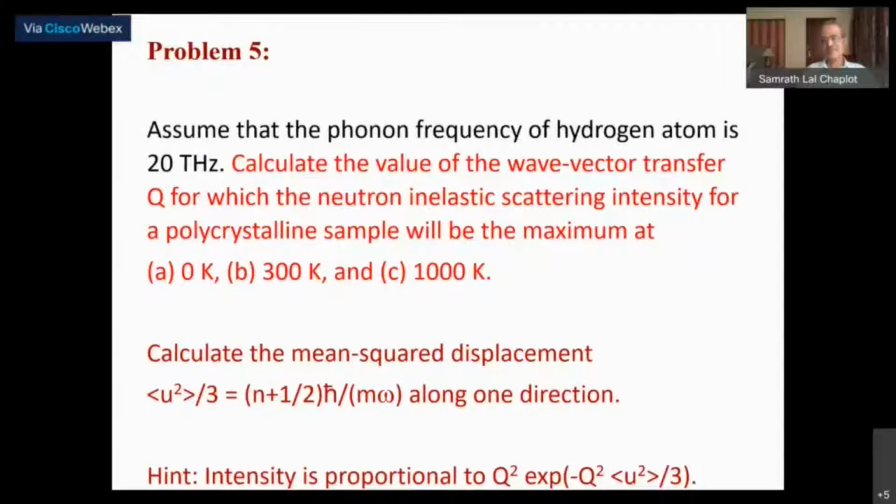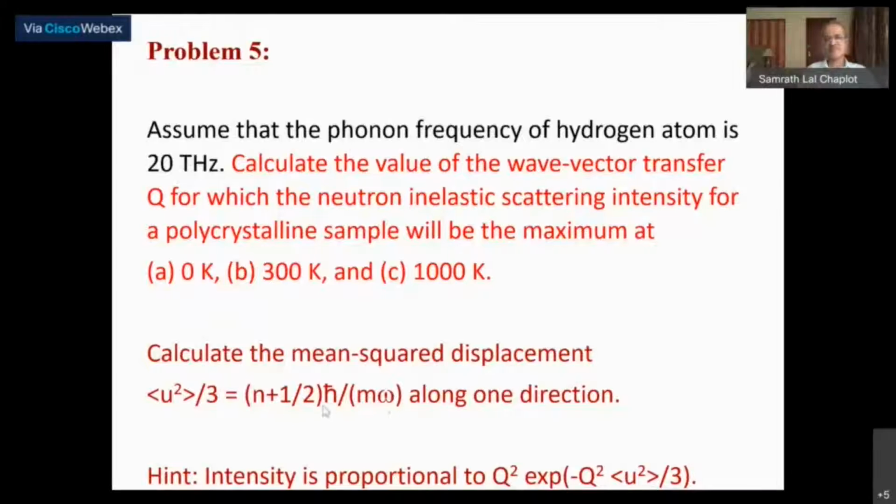Temperature will enter there, or even the frequency spectrum will enter, because the mean square displacement depends on the phonon population, and it is inversely related to the mass, along one particular direction. So you can use this expression if you like. I would suggest that you please verify this expression.